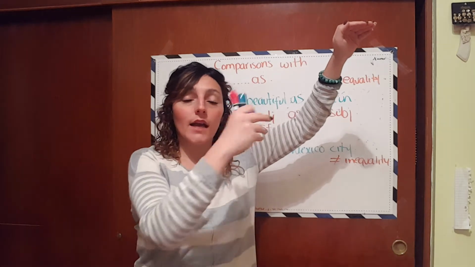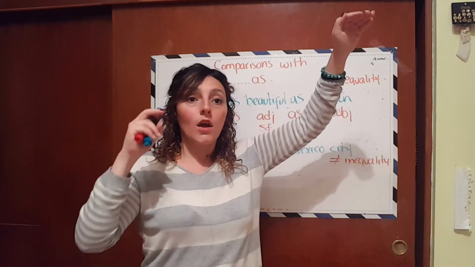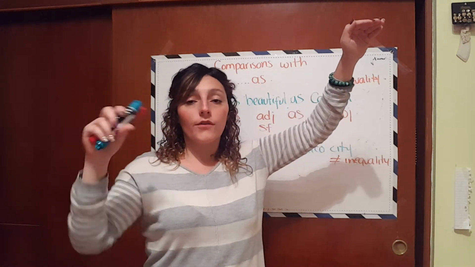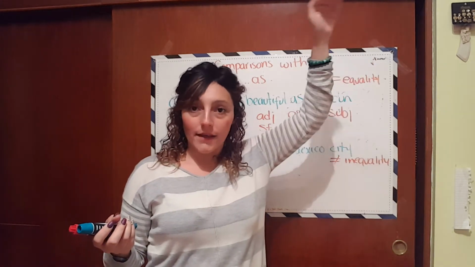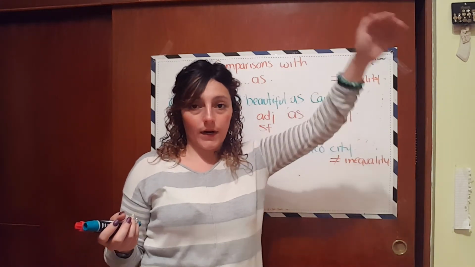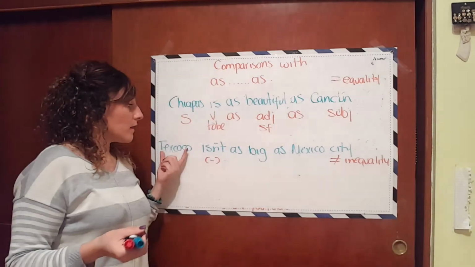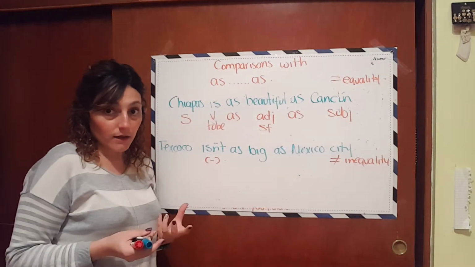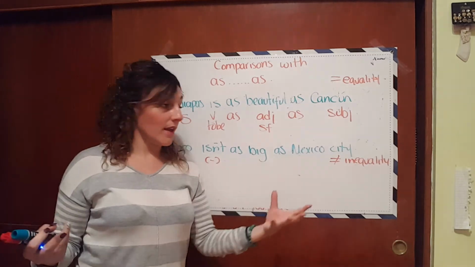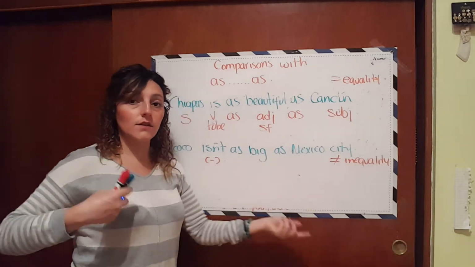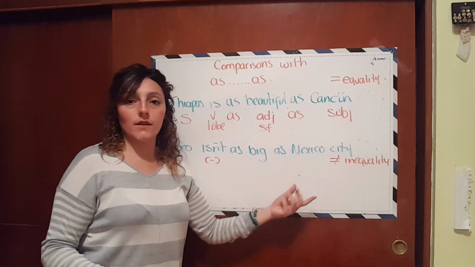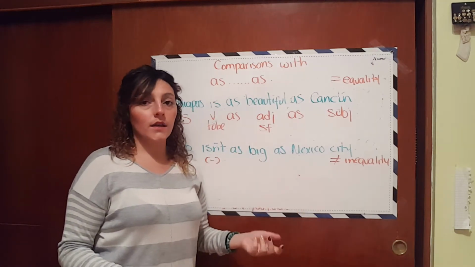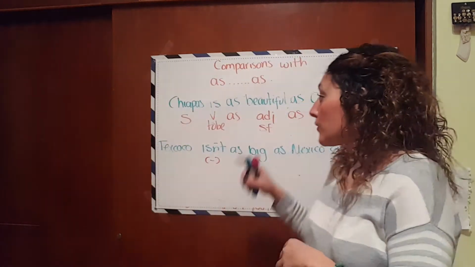So your examples have to be logical. You have to check the subject who has fewer characteristics, and you have to check the subject that has more characteristics, right? So in this case, Texcoco is not big, but Mexico City is big. This has the characteristics, so you say Texcoco is not as big as Mexico City, right? So this is for affirmative or negative.